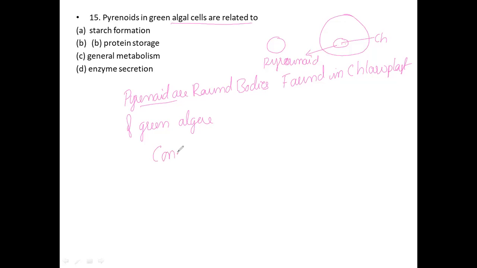So the function is conversion of glucose to starch. This is a function of pyrenoids. The pyrenoids are very important. These we usually find in the chloroplast of green algae. We have to remember, it is not protein storage, not glucose general metabolism, not enzyme secretion. Starch formation is the correct option for this question.